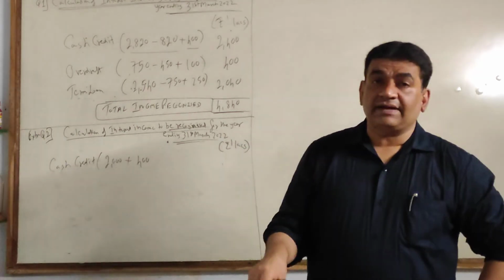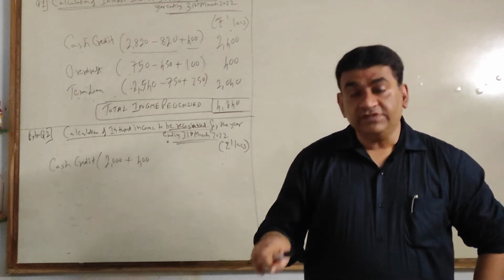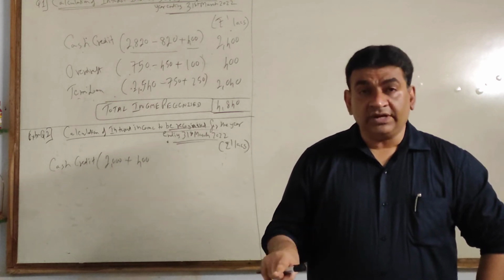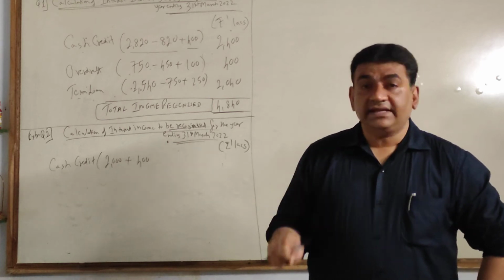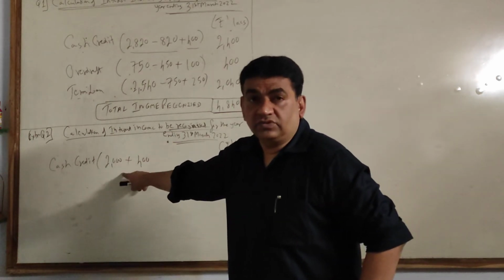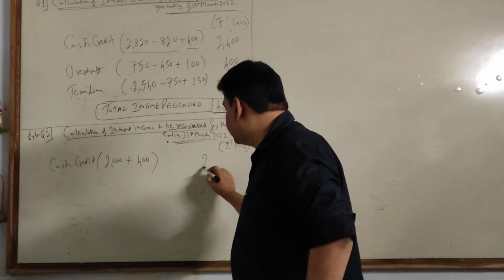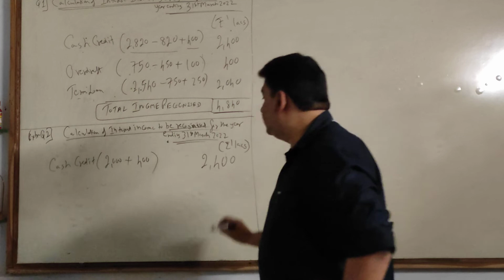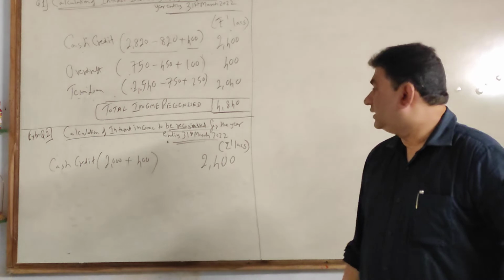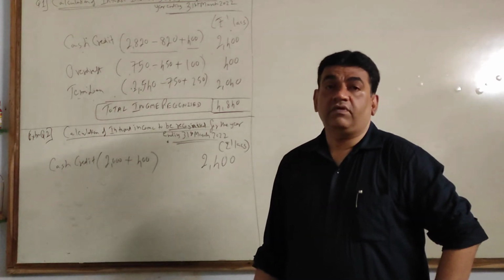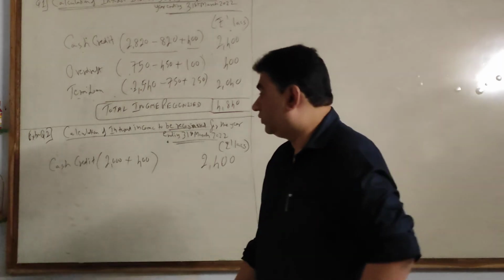So in this sum only, the last column is just given to confuse you. You have to ignore it because NPA ka income earned we don't take, and this includes NPA ka interest collected. So close the bracket here. Here it is 2400. Got it, guys? So the last column has to be ignored.